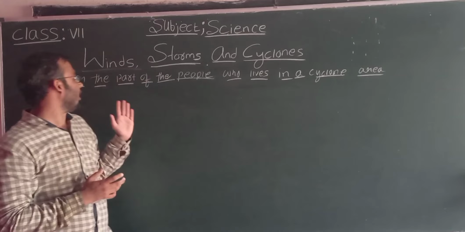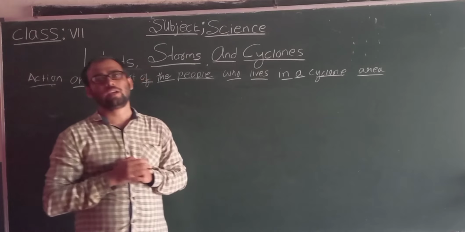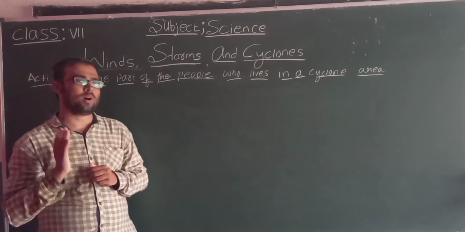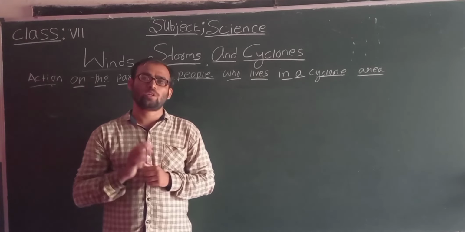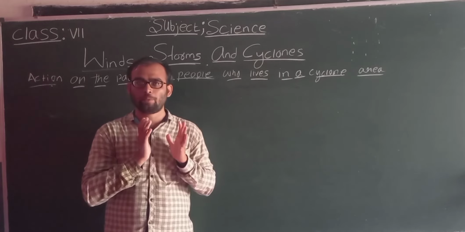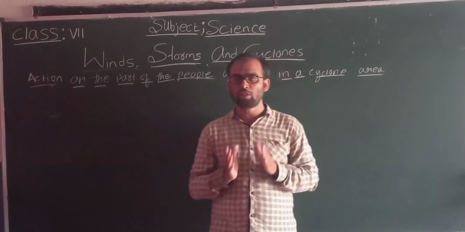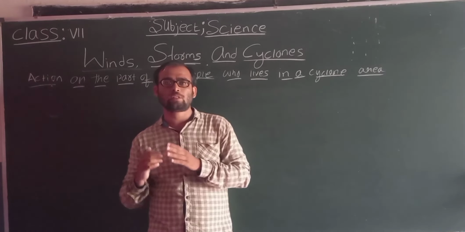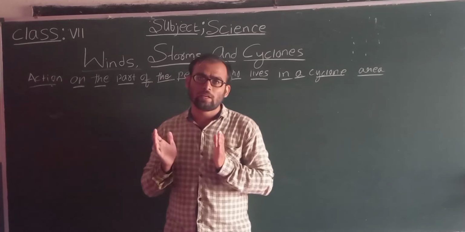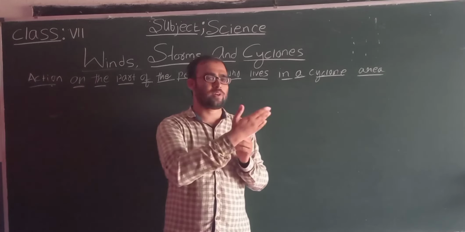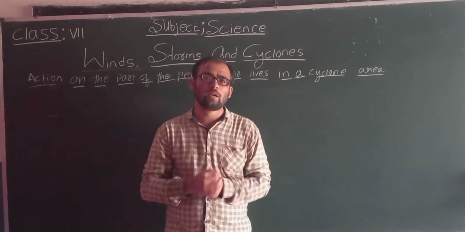Students, now we'll see the actions to be taken by people who live near a cyclone hit area. First, do not ignore the warnings issued by the meteorological department through TV and radio. We have to make the necessary arrangements to shift domestic animals, vehicles, household goods and other items to the safest place.